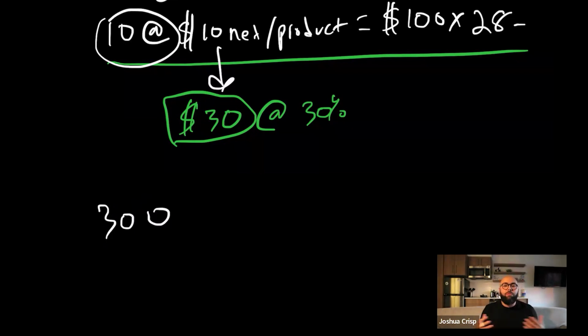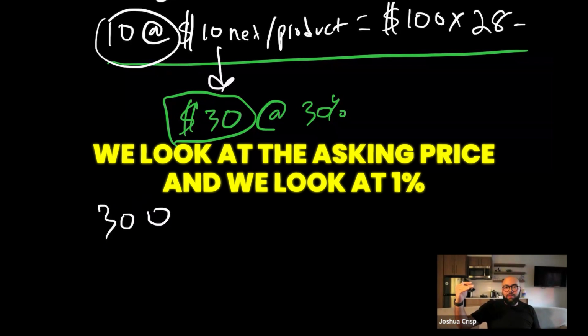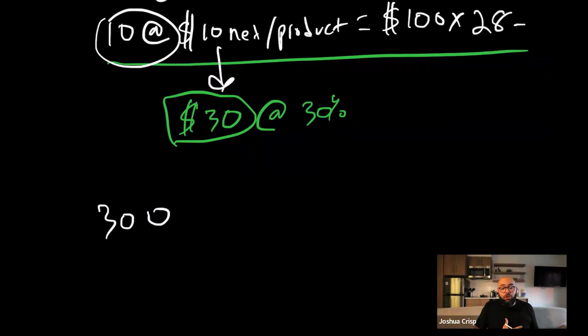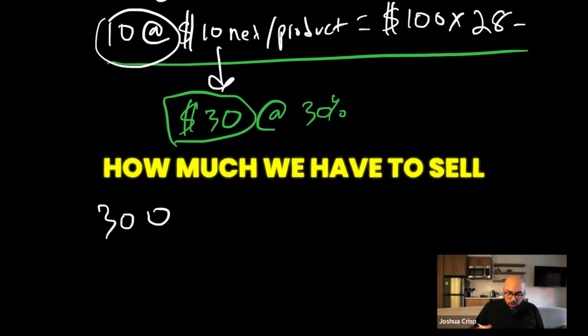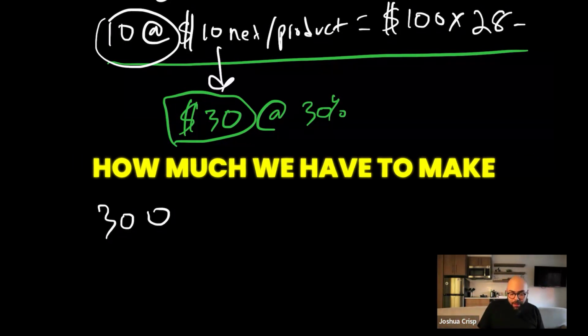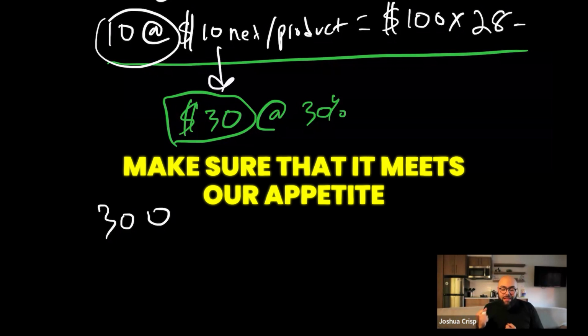In real estate, we have the 1% rule. How can we analyze a deal in seconds? Well, we look at the asking price and we look at 1%, and can I cash flow over 1%? That's a decent deal. So how do we come up with these small equations in this math that we can do quickly in our head to see without wasting hours and hours and hours of product research? We're gonna look at a product, we're gonna see how much we have to sell, how much we have to make, and then what we're gonna do is make sure that it meets our appetite.